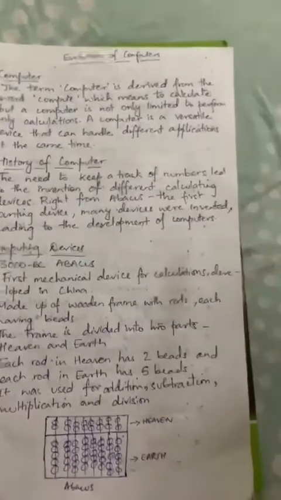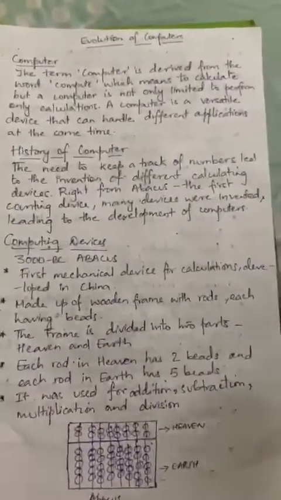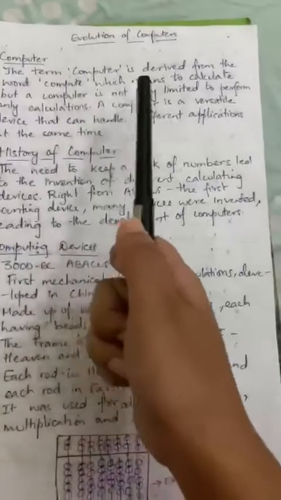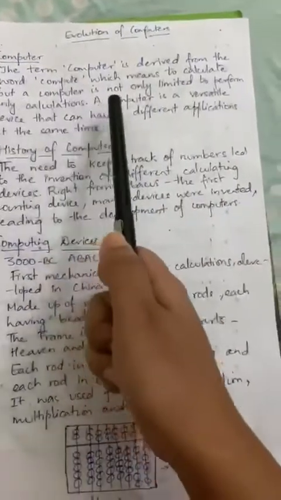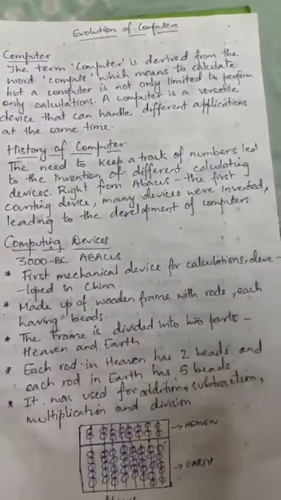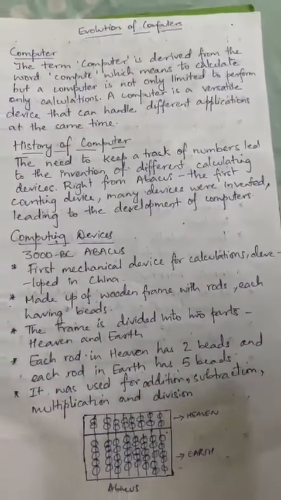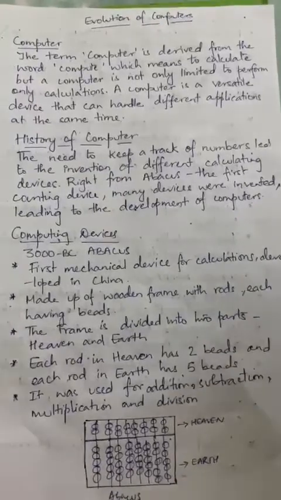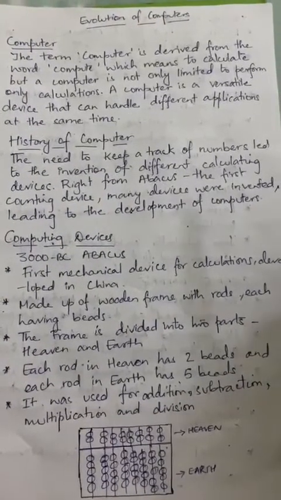Hello students, today we'll learn about the evolution of computers. The term computer is derived from the word compute, which means to calculate, but a computer is not only limited to performing calculations. A computer is a versatile device that can handle different applications at the same time.